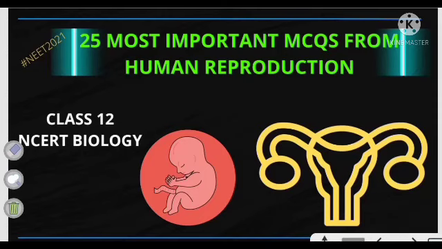Today we are going to cover 25 most important questions from Human Reproduction chapter from class 12 NCERT. So I am going to start. Please watch this video till end so that you can get line to line NCERT MCQs which will be helpful for NEET 2021. And the drill remains the same. I will give 10 to 15 seconds after I read the question. Till then you can solve it in your notebook. And here comes your question number 1.